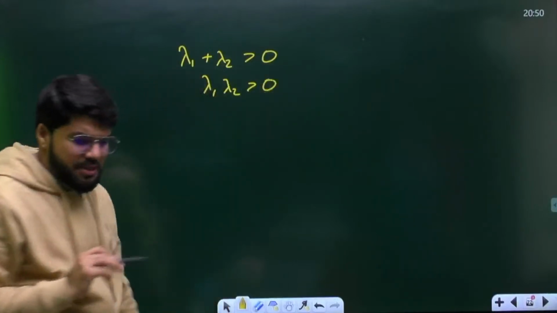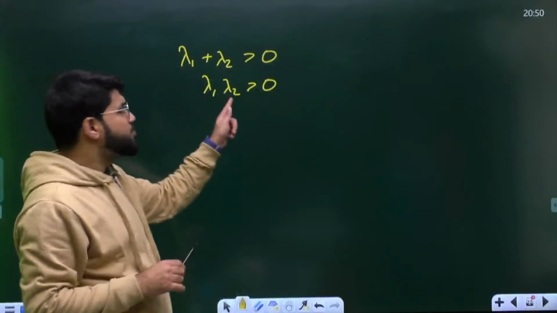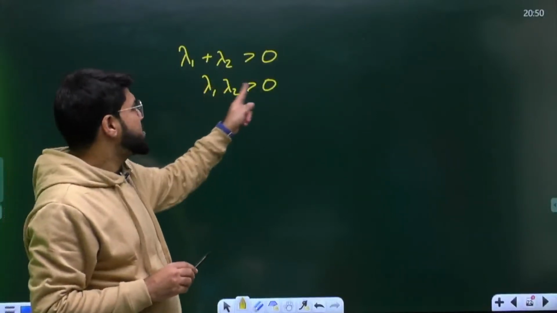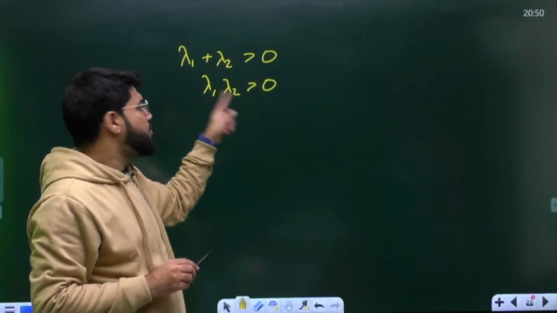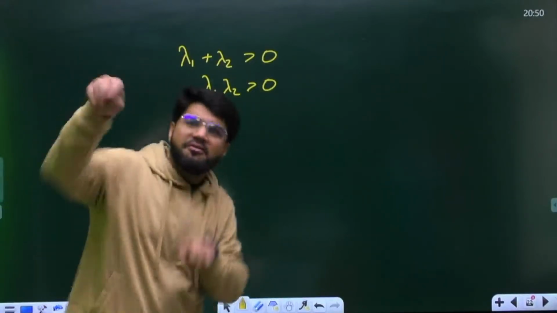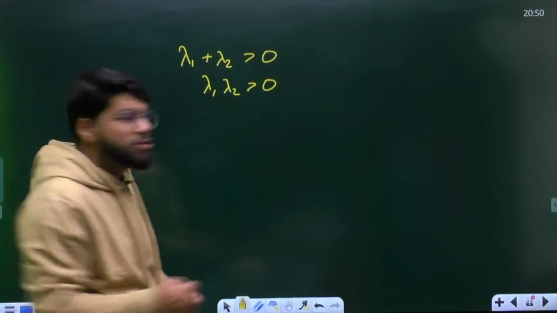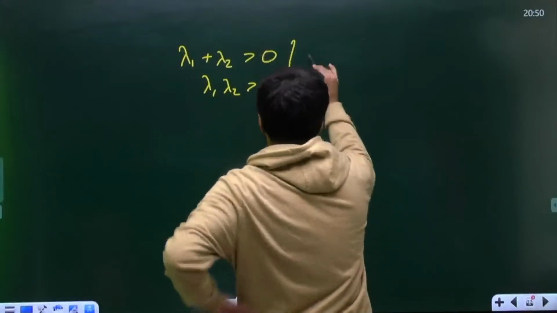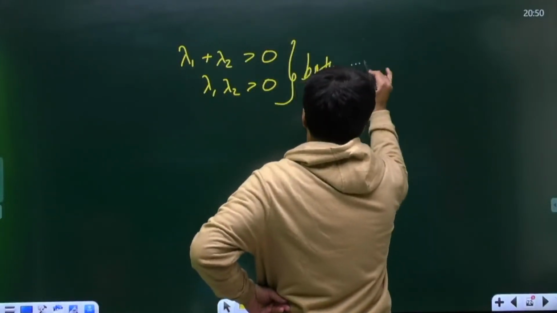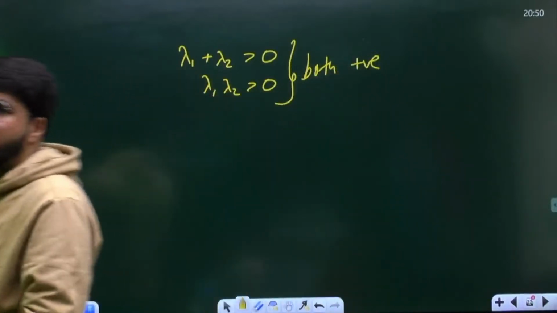Now the sum of two numbers and the product of two numbers are positive. If the product is positive, what can I say? The numbers are either plus plus or minus minus, either both positive or both negative. That is the only condition. But if both are negative, lambda 1 plus lambda 2 cannot be positive. So these two combined conclude that both eigenvalues are positive, and hence we can say that